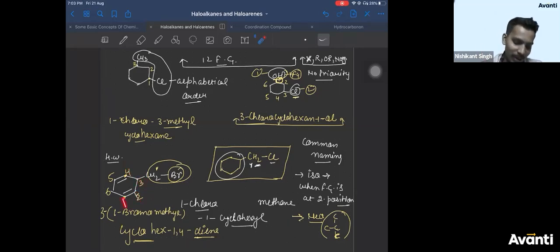Now, you have to include double bond, no? You have to include double bond. You can't take one carbon of the double bond, no? Anything. You have to take the whole double bond. Double bond gets higher priority means you have to take the whole double bond. It is not like 1, 2, 3 went here. Who will count this carbon? Is that clear? You can't skip the double bond, no? You have to include the whole double bond in the chain. Is it clear, Adesh?